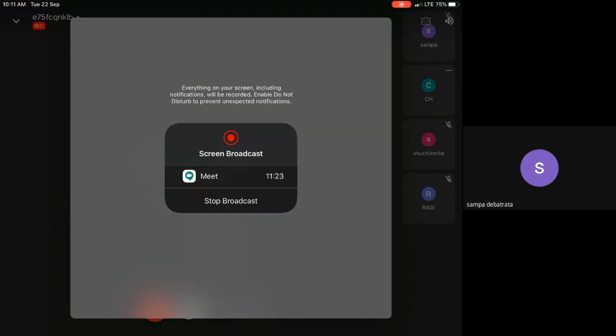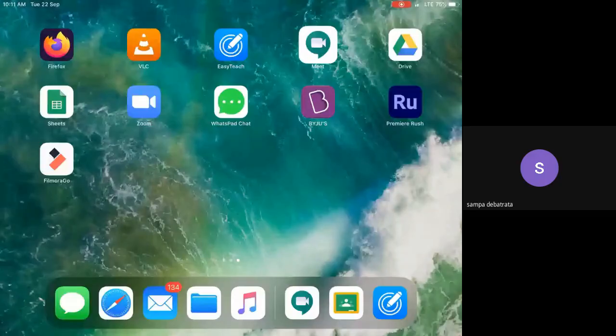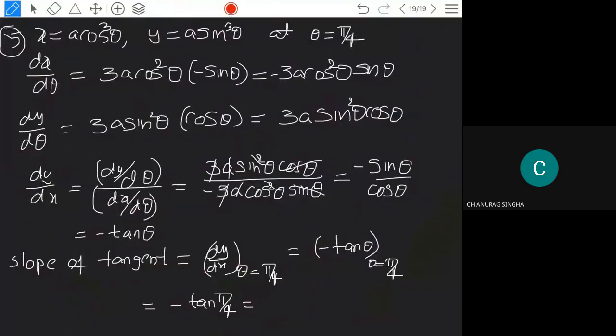So minus tan pi by 4. Tan pi by 4 value is 1, so you get minus 1.